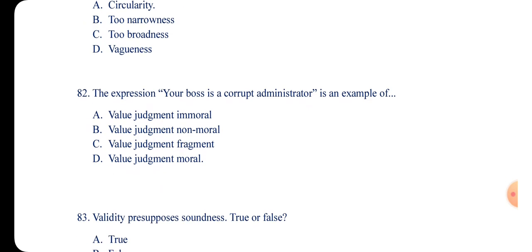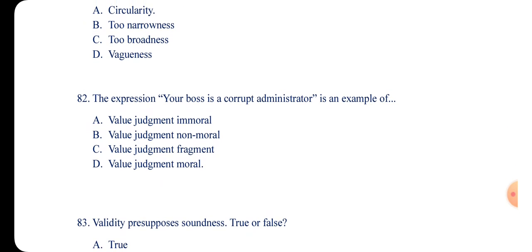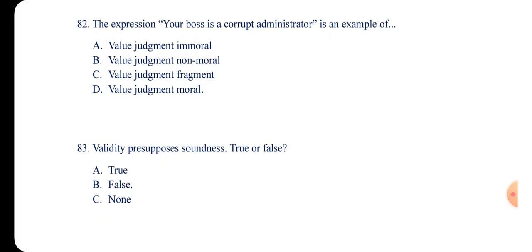A, value judgment immoral. B, value judgment non-moral. C, value judgment fragment, and then D, value judgment moral. So this is what? A moral value judgment. So the answer is what? D. It's just a tricky question.